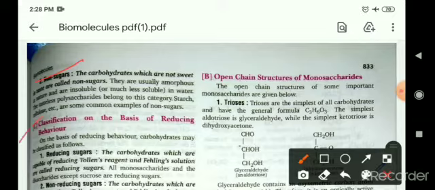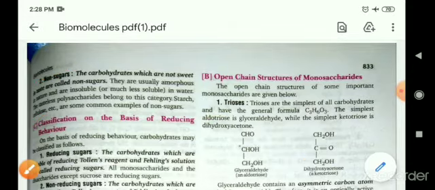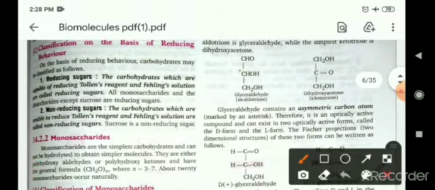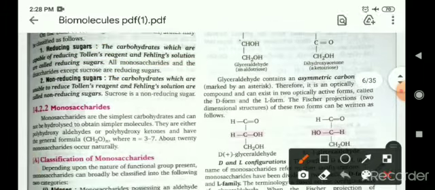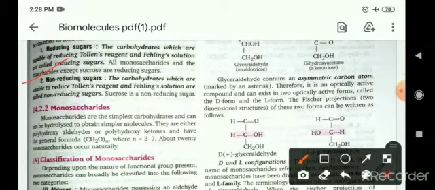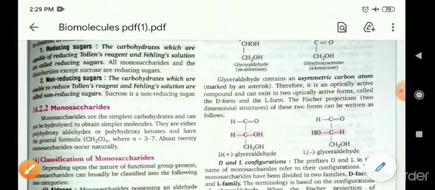Number three, classification on the basis of reducing behavior. Reducing sugars are the carbohydrates which are capable of reducing Tollens' reagent and Fehling's solution. So all monosaccharides and disaccharides except sucrose are reducing sugars. And non-reducing sugars are the carbohydrates which are unable to reduce Tollens' reagent and Fehling's solution. Sucrose is a non-reducing sugar.